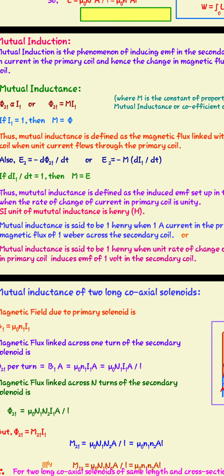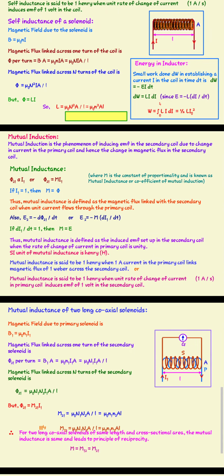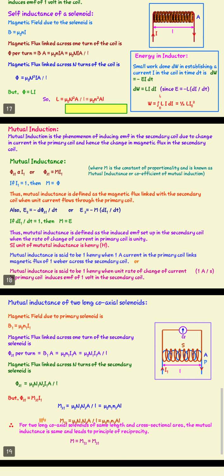So next we want to find the very important expression for the mutual inductance of two long coaxial solenoids. That means when two coils are wound over each other having the same axis, then the magnetic field in the primary solenoid, that is B1, is given by mu naught n1 I1.